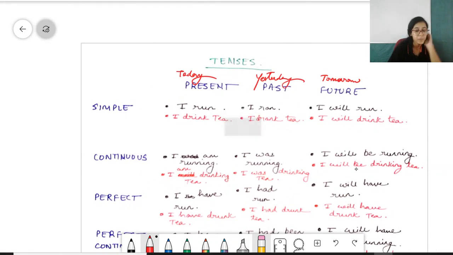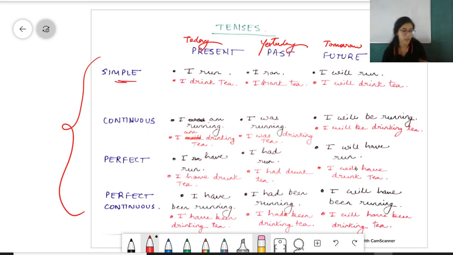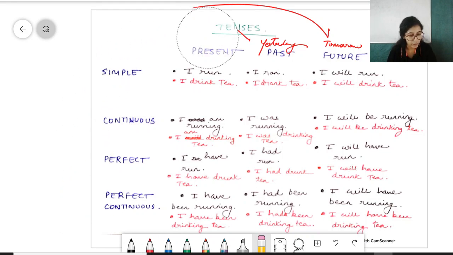Okay? But tenses are also divided in 4 subparts. First is simple tense. Okay? It's not just called simple, it's called simple present or simple past or simple future, depending on what sentence we are using. Okay?